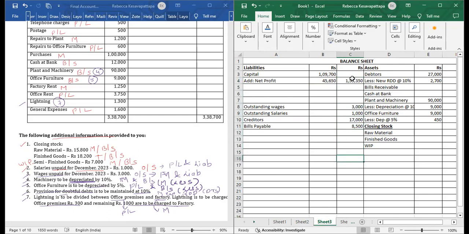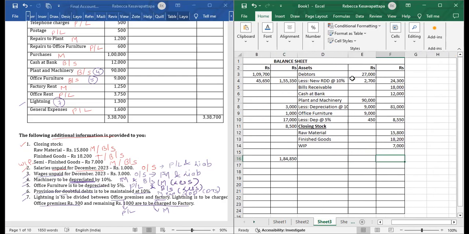Now when we take total of the liabilities side, we will get 1,84,850. We will take now total of the asset side. This total will also be 1,84,850. If both the sides match, that means the solution is right. Balance sheet should tally.